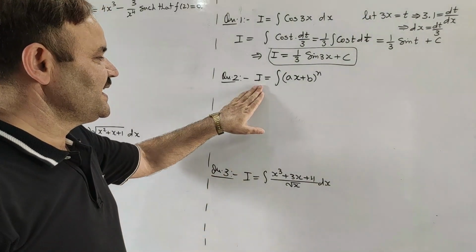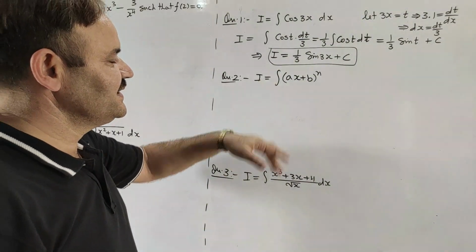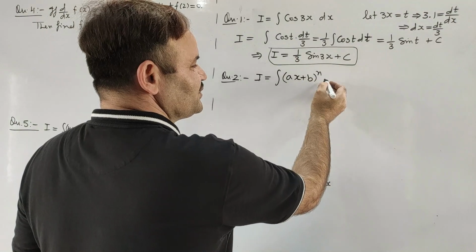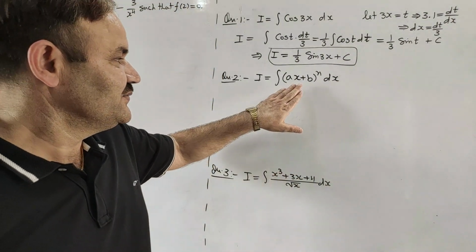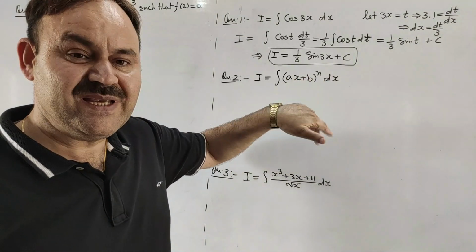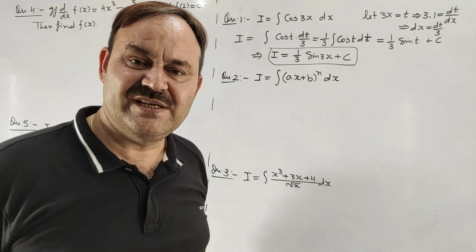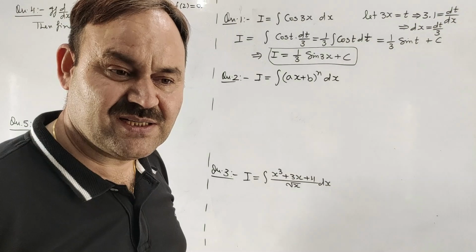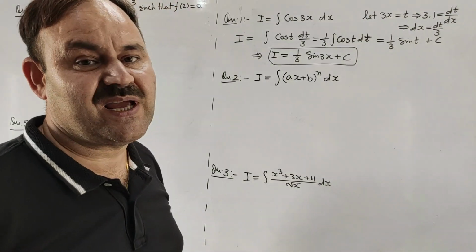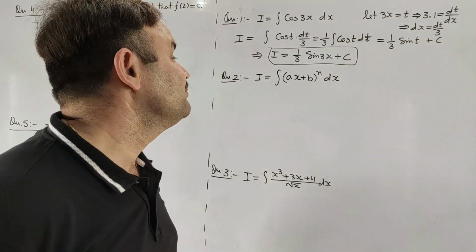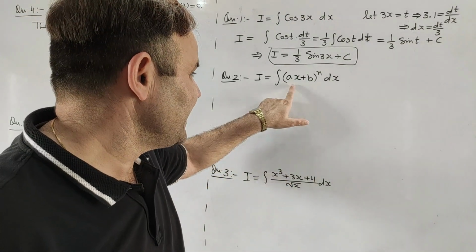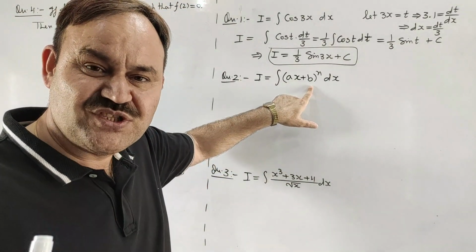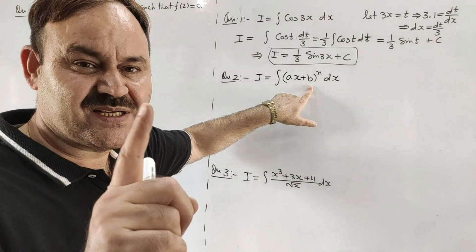Now the second question, we have to integrate (ax + b)^n with respect to x. We know that if it were x^n, then the integration of x^n would be x^(n+1)/(n+1), but here it is (ax + b)^n. So this ax + b will have to be changed into a single term.